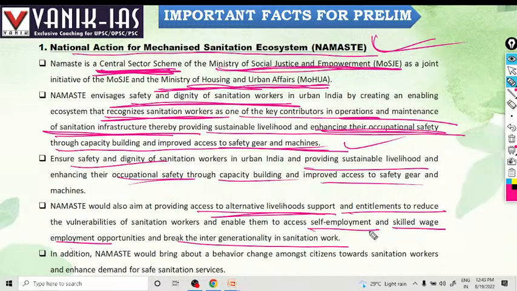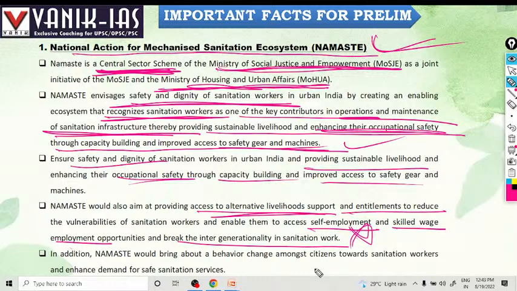So that signifies that there is no social mobility. If the father is a sanitation worker and the son is a sanitation worker, then obviously it is showing that there is no social mobility, there is no improvement, and that should not be. That is not a symbol of a good, rising society, right? So there should be some skilled ways of employment opportunities, self-employment opportunities, right?